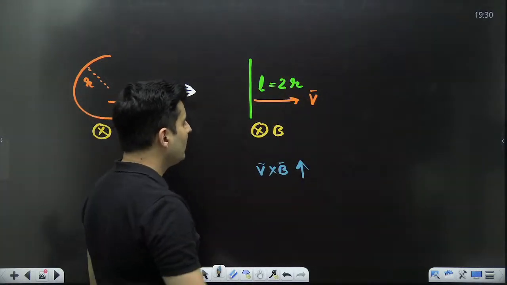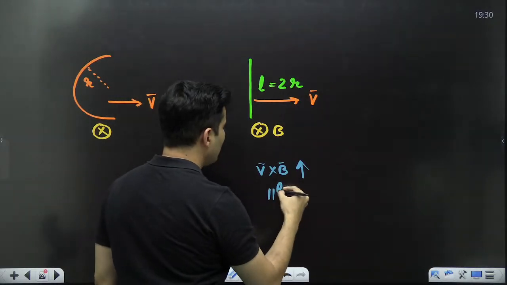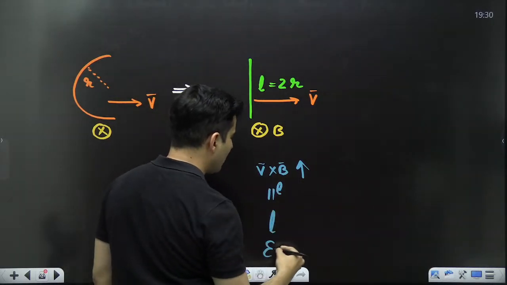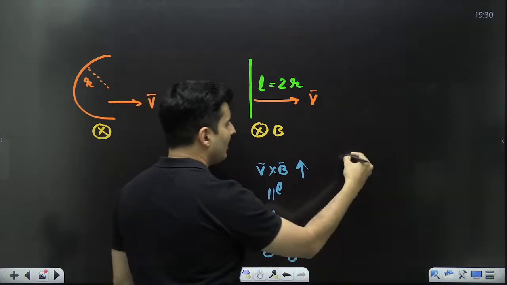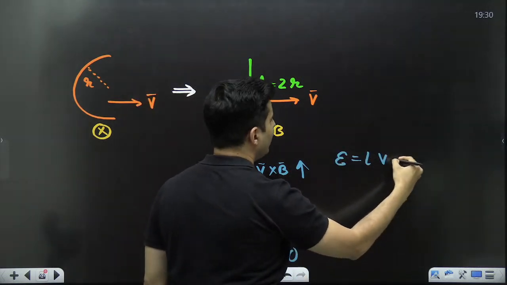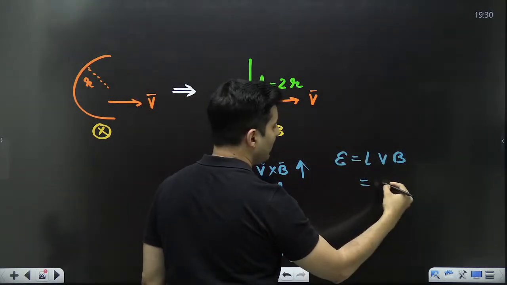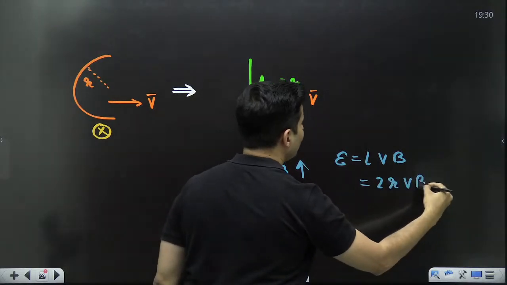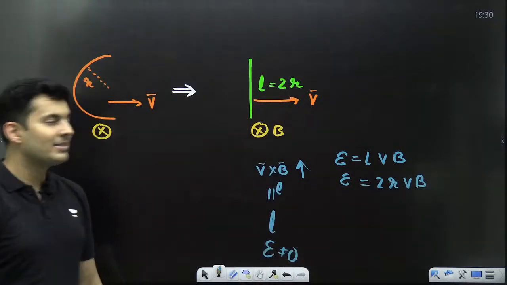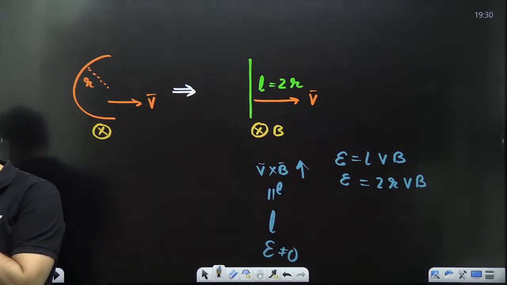So it is actually parallel to the length. Therefore EMF is definitely not 0. In fact, the EMF will be LVB. Here the length will be 2R, so 2RVB is the answer. Understood, my dear students?